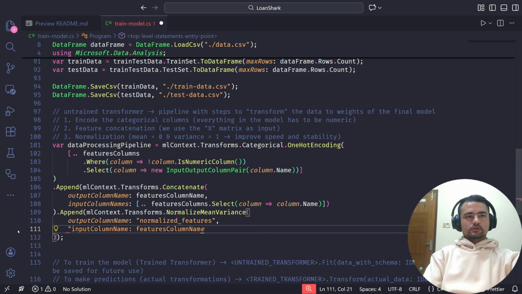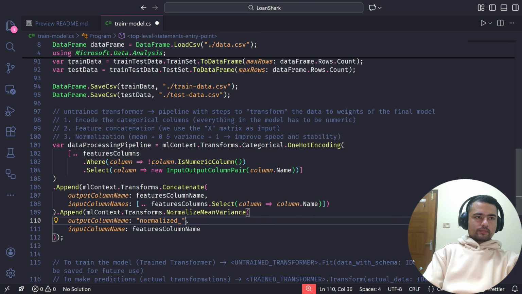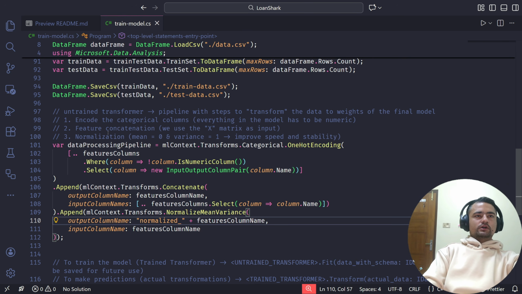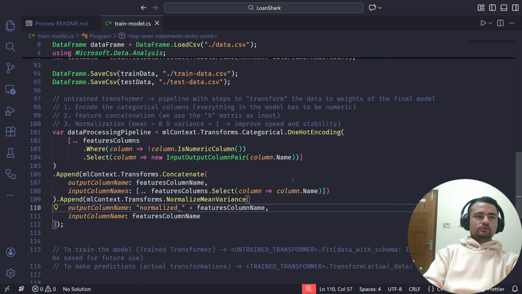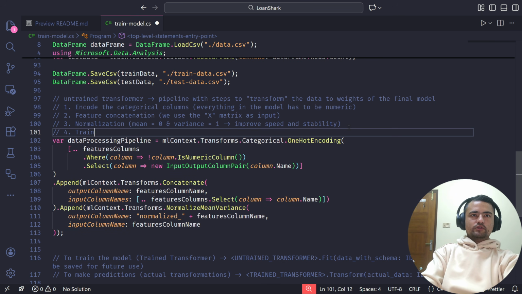Oh, it's in quotes for some reason. And this also I'm going to do this way. Okay, so we have done all the three things that our transformer is required to do, except of course for the very important thing, we are going to have to train the classifier.